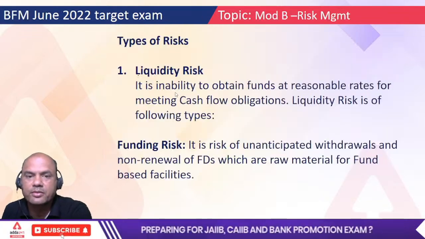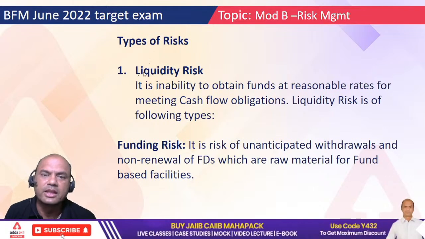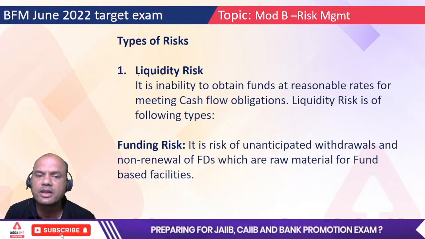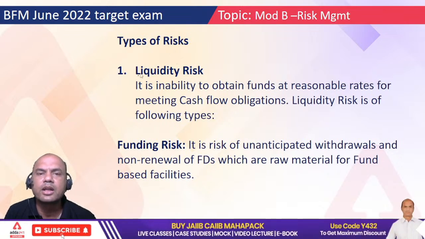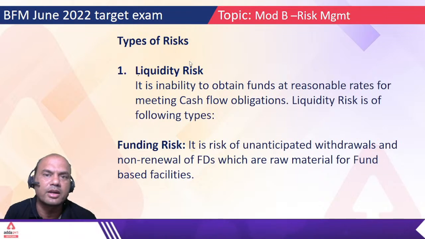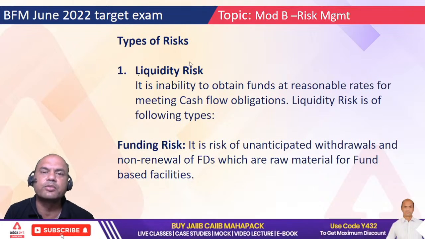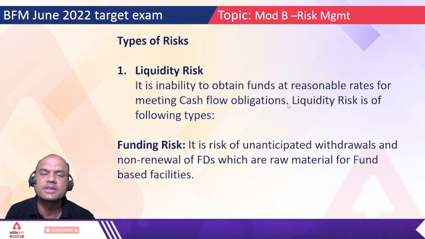So what are the types of risks? We'll cover a few important types. Liquidity risk: it's an inability to obtain funds at reasonable rates for meeting cash flow obligations. Liquidity risk is of the following types. So basically, what is liquidity? If I am not able to pay my EMI at a given time, then I'm in a liquidity problem. Same thing happens with banks. If the banks are not able to pay their installments or coupons, then they are at a liquidity risk. Now these liquidity risks can be of which types?